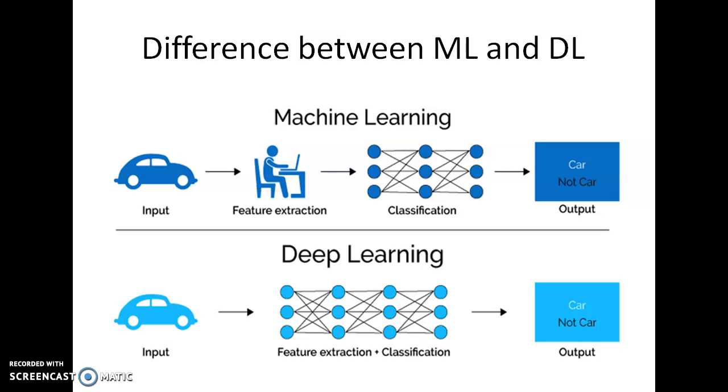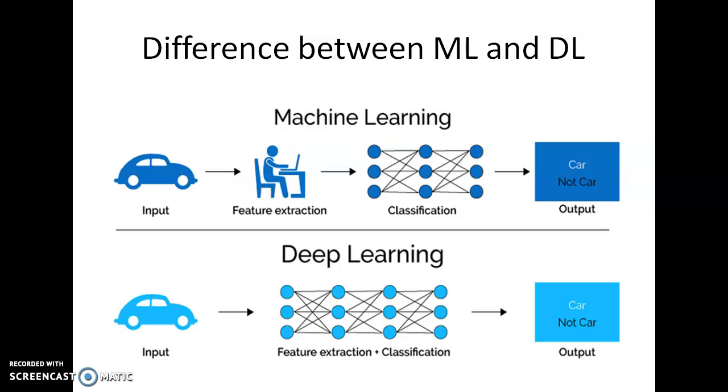So what might be the features of a car? It may be the dimension, the color, the make, or the number of wheels present in the object. If the number of wheels is 4, then only can we proceed for the classification. These are the features which are extracted either from the dataset or maybe manually, and then they are given as an input to the classifier.